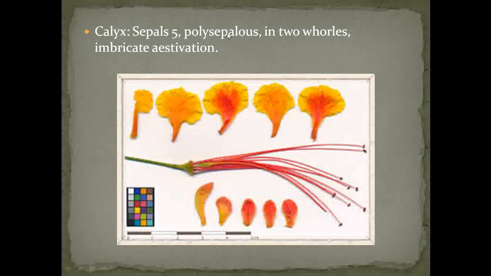Even though they are polysepalous, they are present in two whorls and show imbricate aestivation. The type of aestivation observed in the calyx is imbricate. See this one, these are the calyx observed in Caesalpinia pulcherrima. These are the androecium and these are the petals.